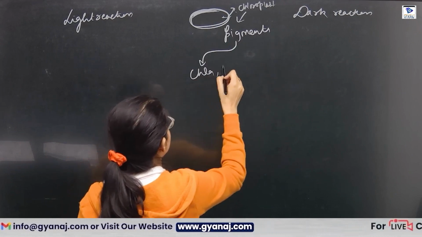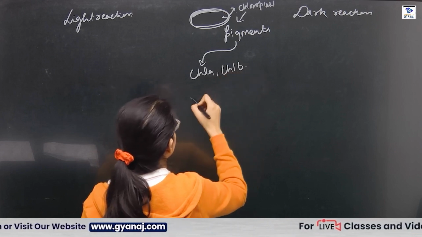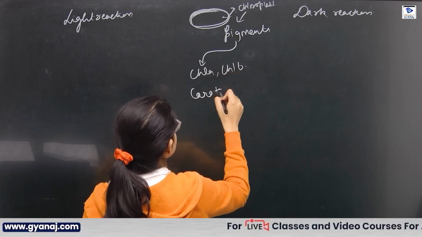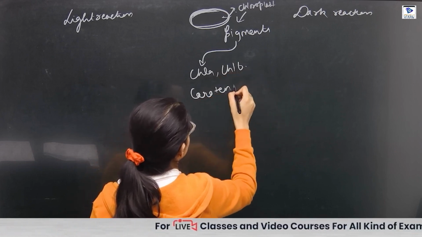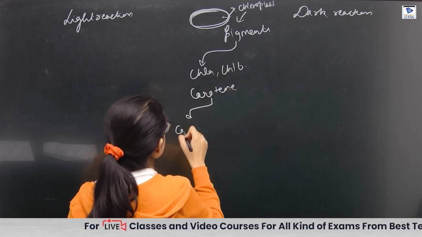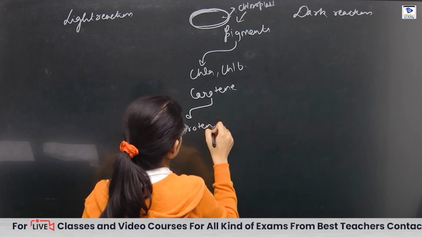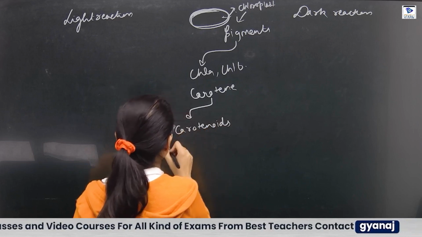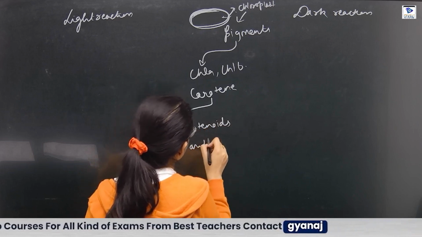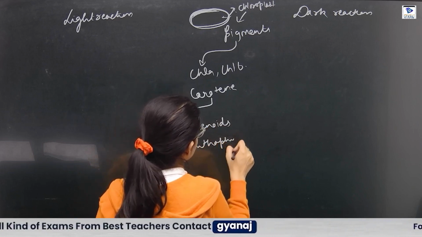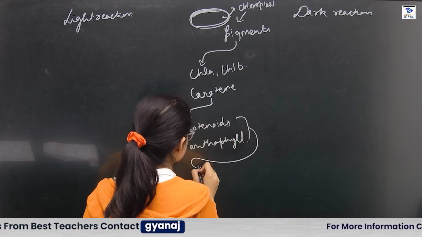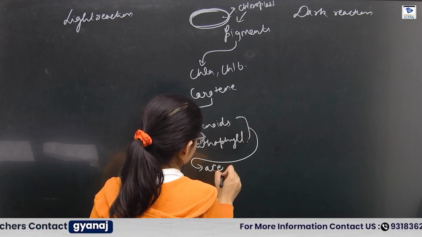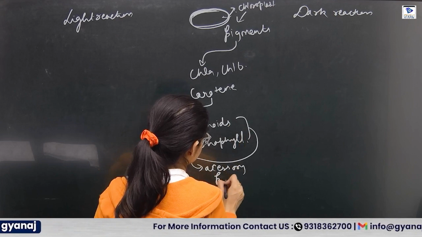Chlorophyll A, chlorophyll B, carotenes, that is the carotenoids, and xanthophylls. These are the accessory pigments.